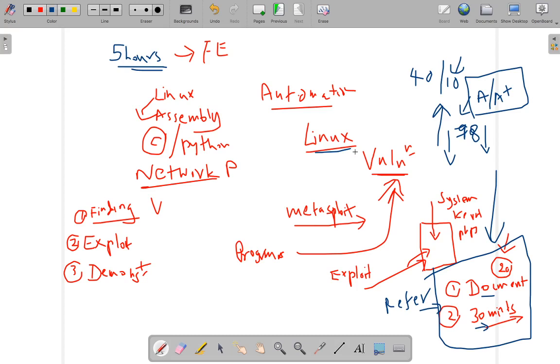But there's a catch here. There are around 70 to 80 students, and I don't want the same vulnerability to get repeated, right?